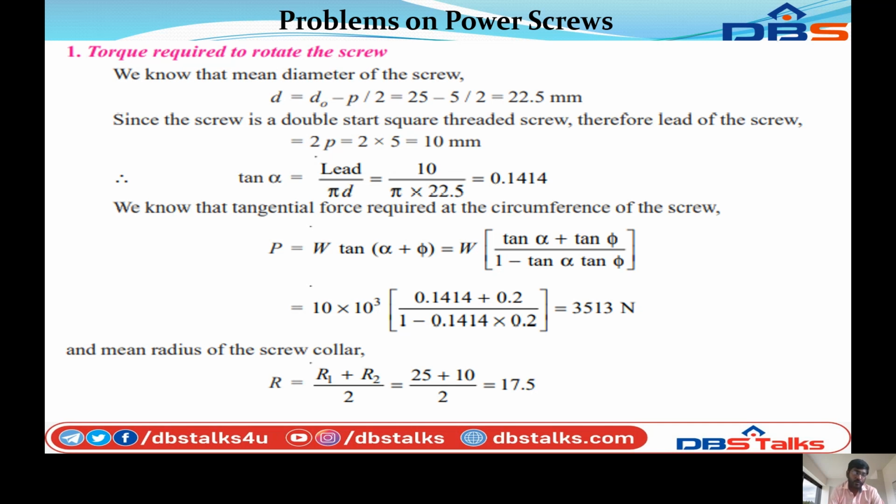And the mean radius of the screw collar, R is equal to R1 plus R2 by 2. Substitute the values. R1 is equal to 25 plus R2 equal to 10, that is equal to 35 by 2, that is equal to 17.5.